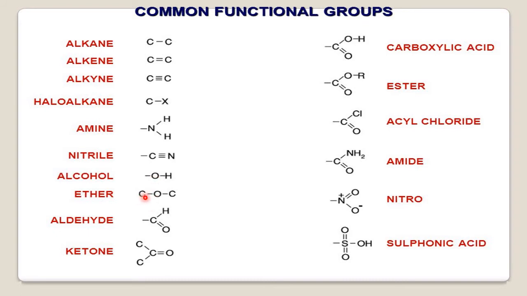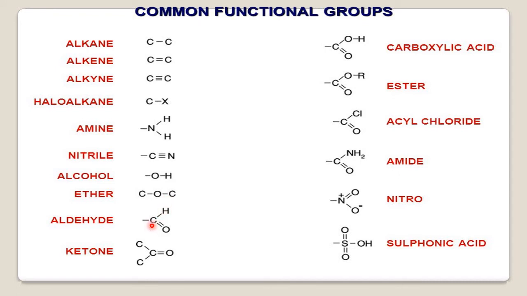If you find a C-O-C bond, O between two carbons, they fall under the category ether. Ethers are a very important class of organic compounds. Ethers are used as anesthesia. Ethers are used for the artificial ripening of fruits. So many uses are there. In the higher classes we learn them. So if O is between two carbons, they come under the ether family.